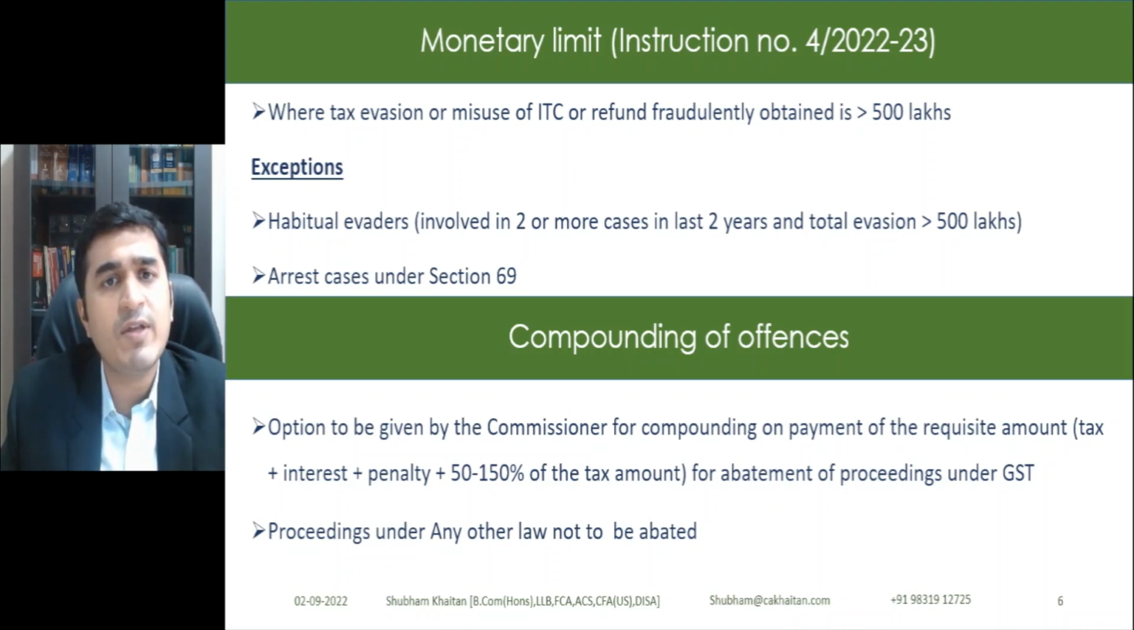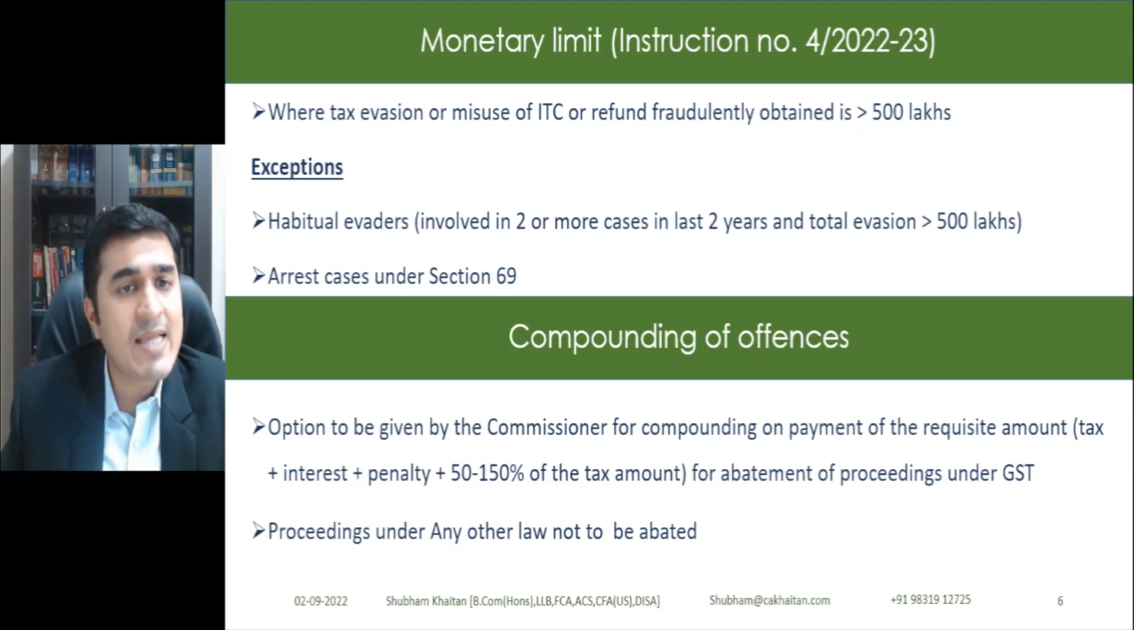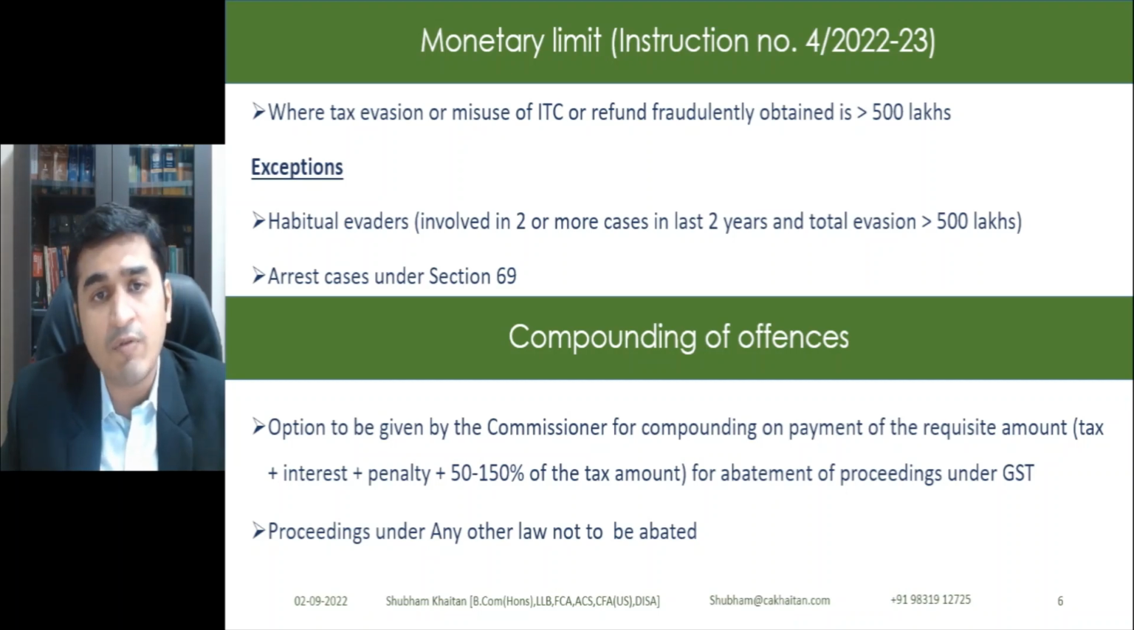Compounding of offences means where I pay the amount and the proceedings stand abated. The penalty and prosecution proceedings fully stand abated under the GST law. So what do I need to pay? Tax, interest, penalty, and 50 to 150% as may be determined by the authorities. The commissioner should be giving us an option that if I make the relevant payment, the offence stands abated, the proceedings stand abated.